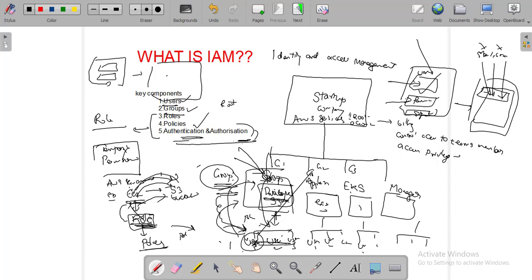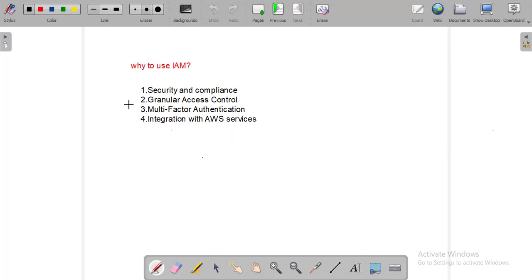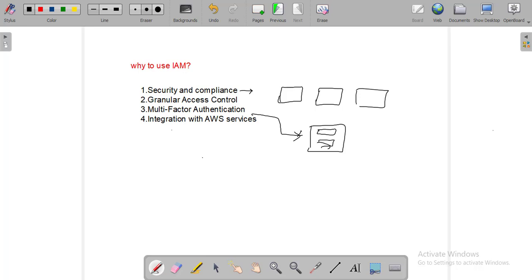The main thing is these things. We can understand what the use is. Basically, the main purpose is security and compliance. We can control the user with whichever policies are required. It helps us manage the policies, and we can also do MFA, which means multi-factor authentication. So IAM has the login and password. After login we can give much better security, like MFA, a password plus a one-time password, or something else which gives us a lot of security.